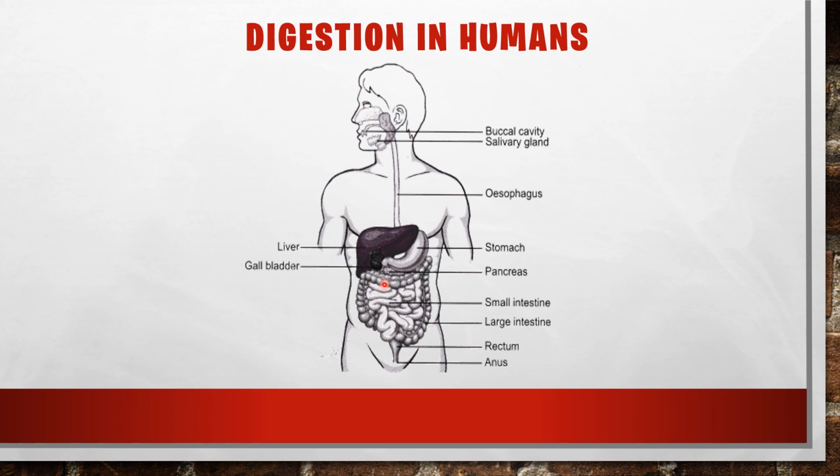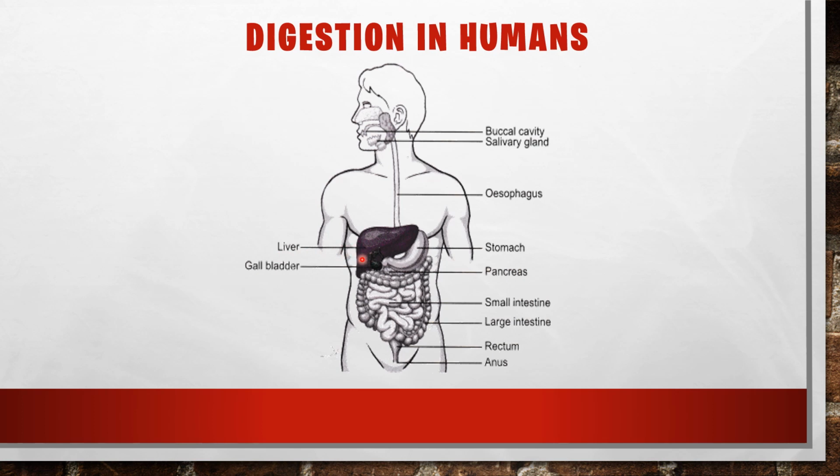In the digestive system, many organs and many glands also participate. Here you can see the liver. The liver produces digestive juices, and the digestive juices help to digest the food.